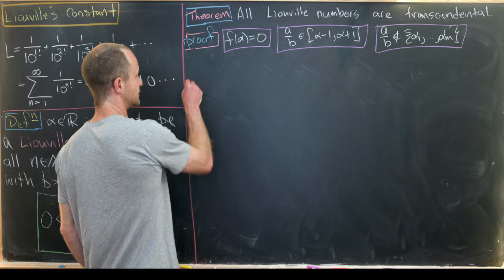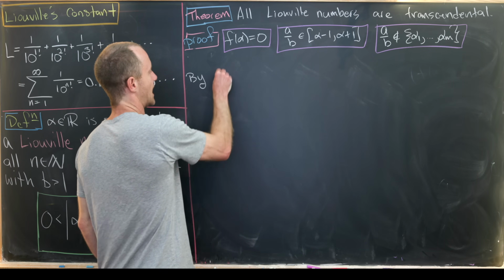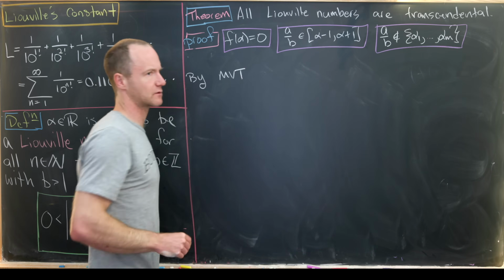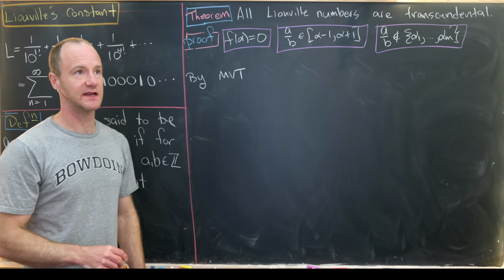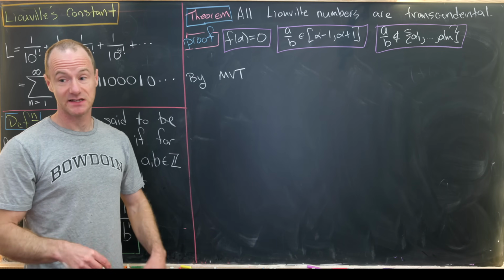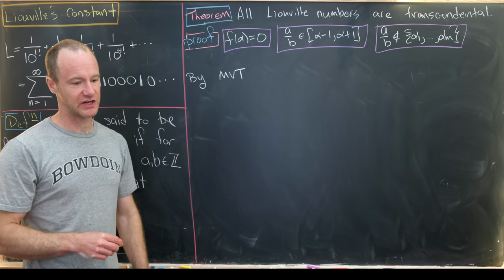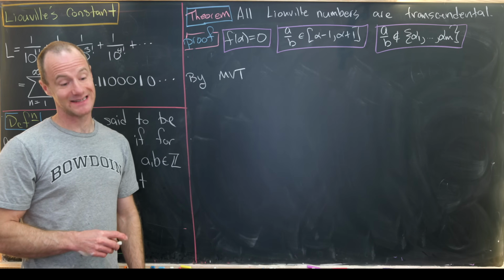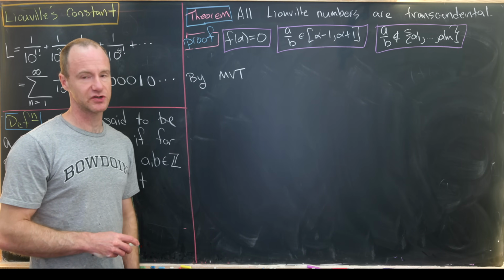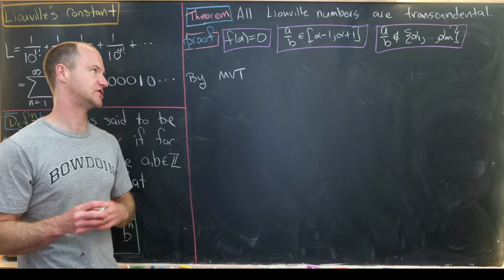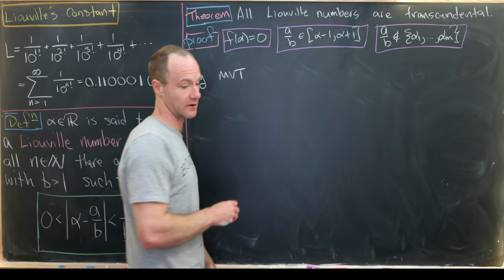So next we're going to use some calculus. By the mean value theorem, remember that the mean value theorem says that at some point the average rate of change is equal to the instantaneous rate of change. So it's a pretty interesting result. If you've taken a calculus class, you should be very familiar with the mean value theorem.